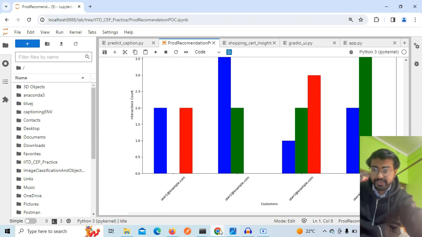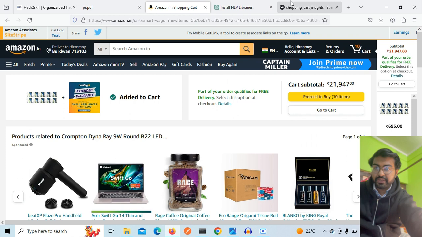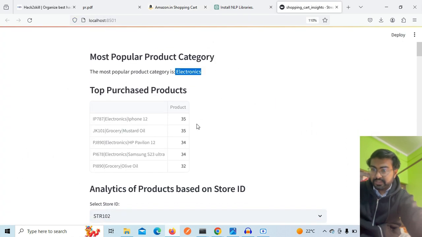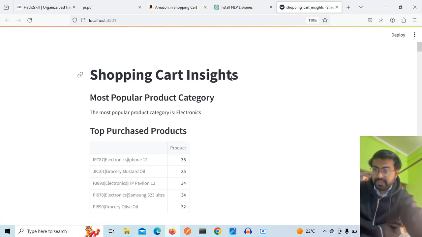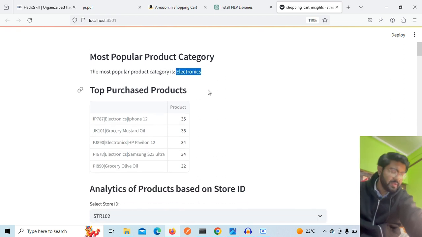I have also created a Streamlit app that is going to give those insights very easily, like this one. See, shopping cart insights: this category is topping in the data I have, this product is topping, the category is topping. So electronics is the most purchased category.